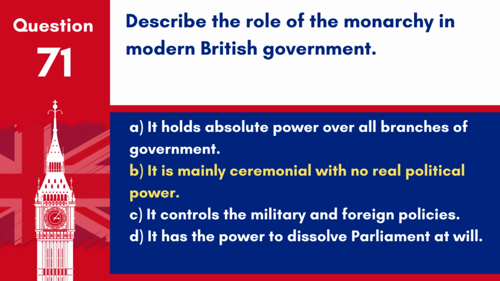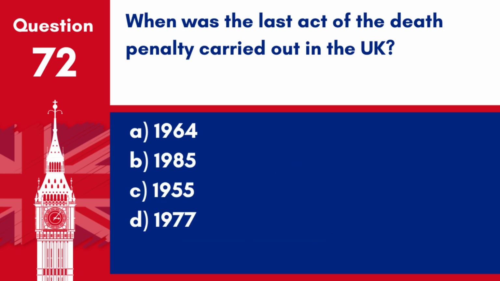Answer B. It is mainly ceremonial with no real political power. The modern British monarchy acts as a ceremonial figurehead. Real political power lies in Parliament and the elected government. Question 72. When was the last act of the death penalty carried out in the UK?